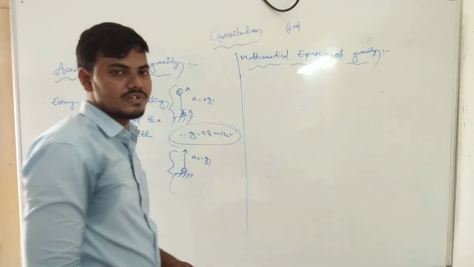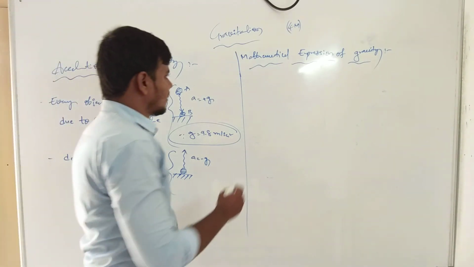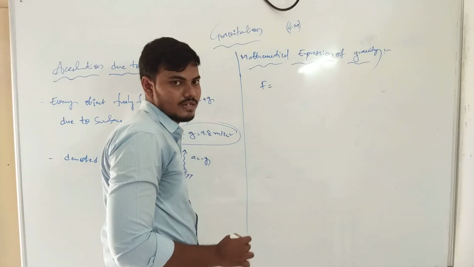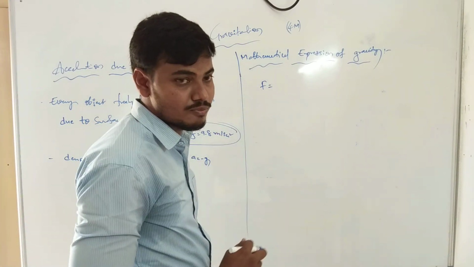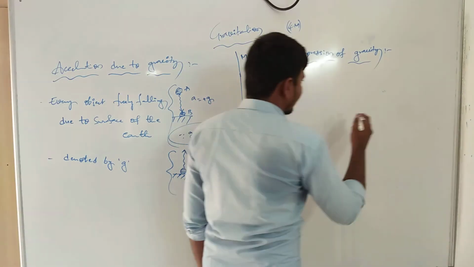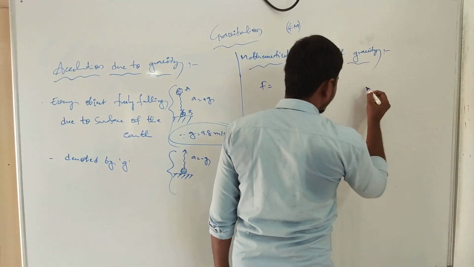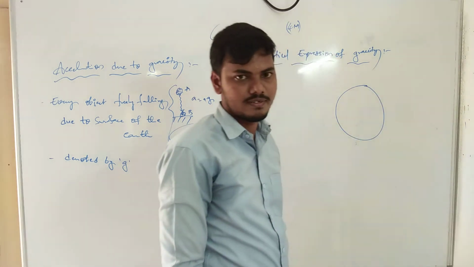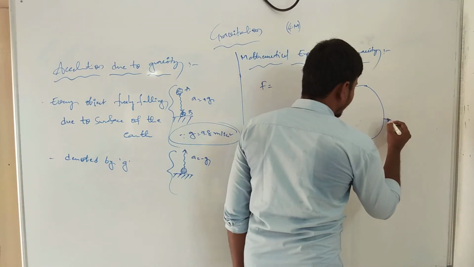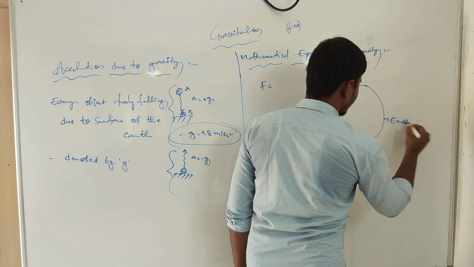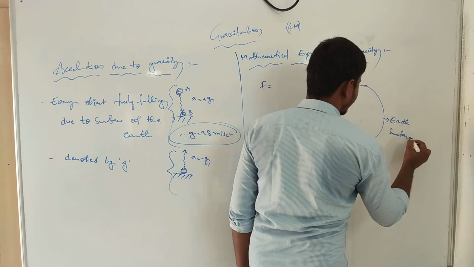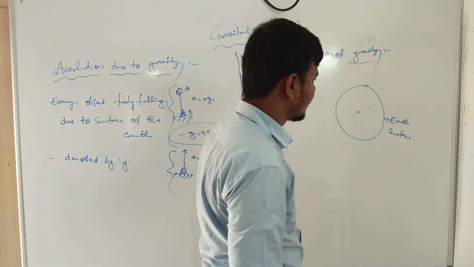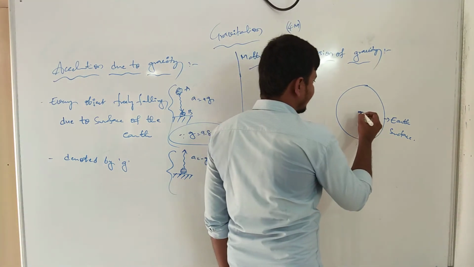The force capital F is equals to, there are two positions here. We can take the first position and the second position also. We can take an object, for example, this is the earth surface. Now this is the center point, earth surface and center point. Now this is the radius of this position.